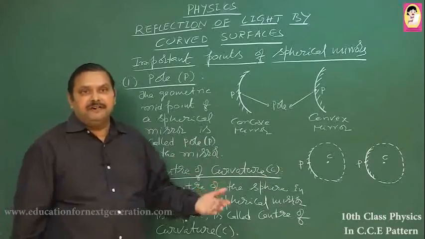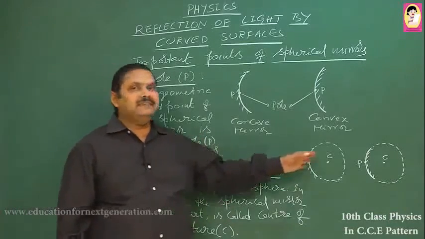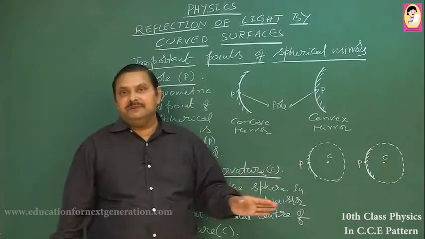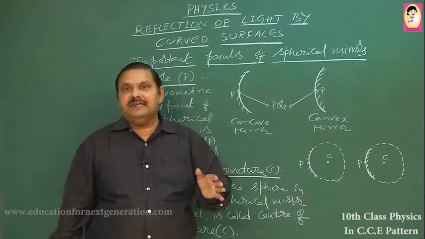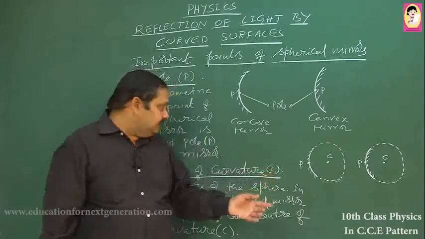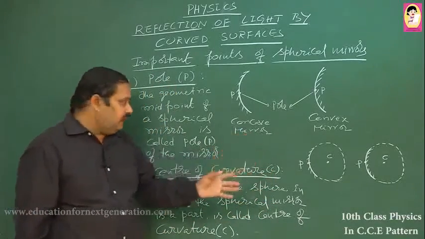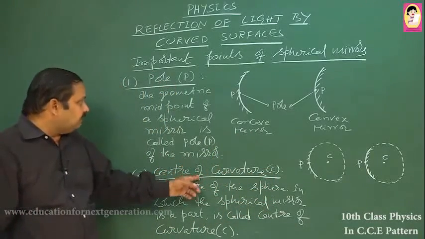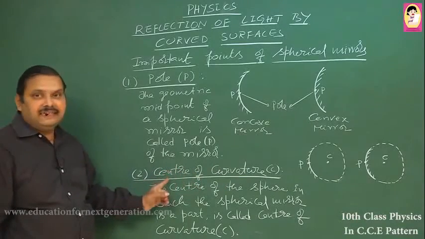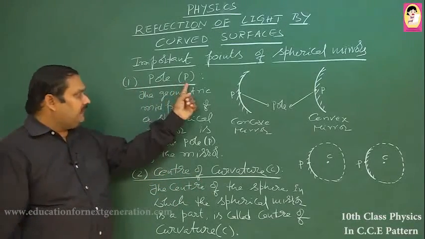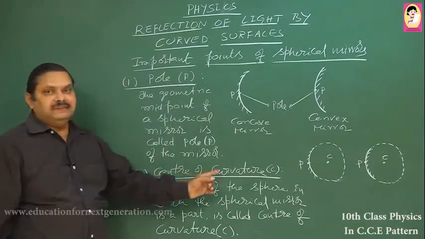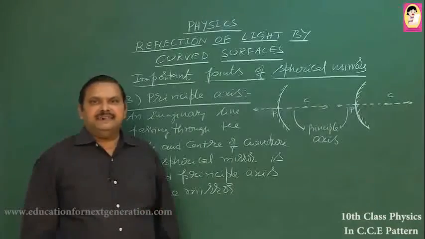Mirrors may be different, but the meaning of center of curvature is the same. So, the first important point is the pole of the mirror, and the second is the center of curvature of the mirror. The third important point